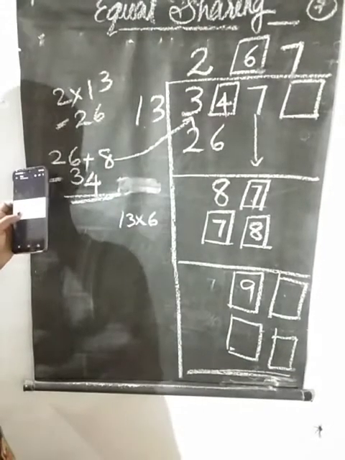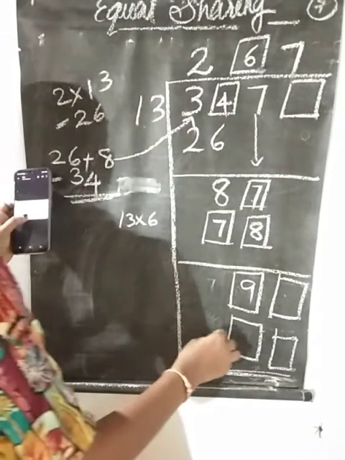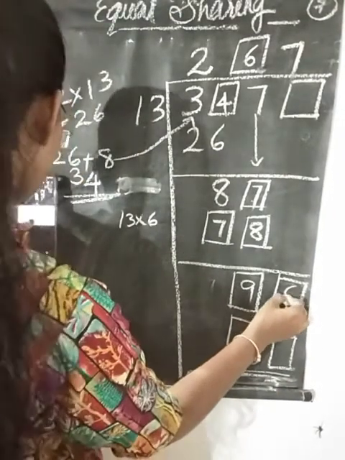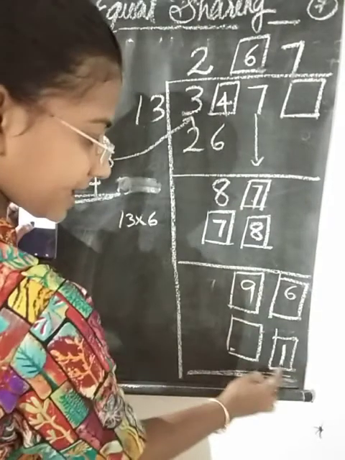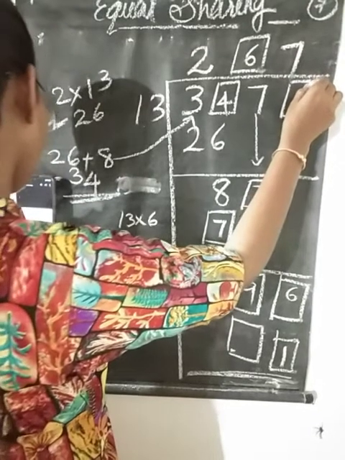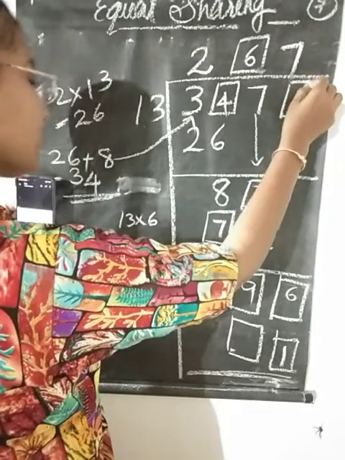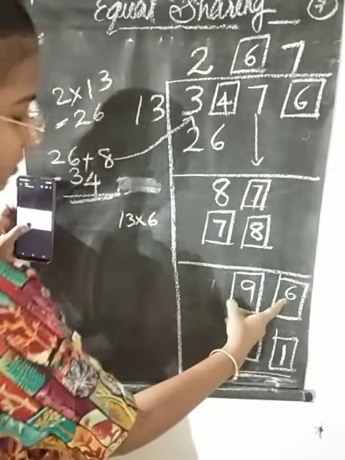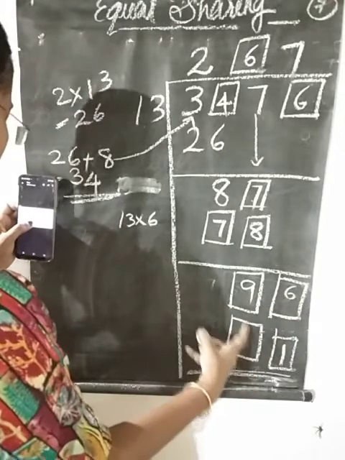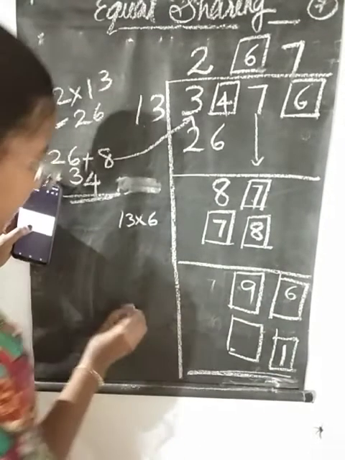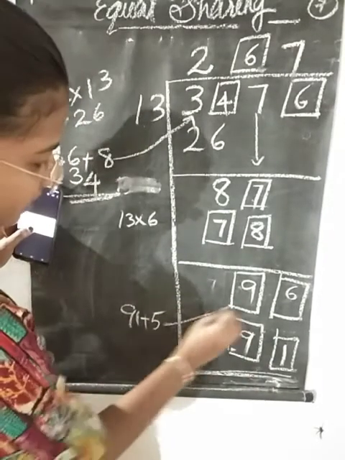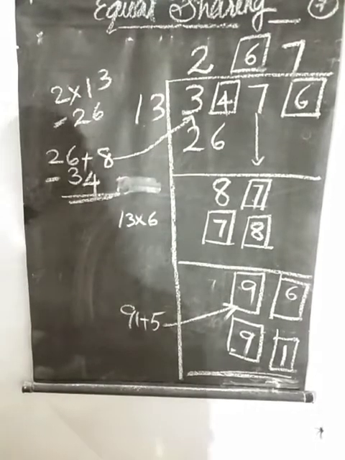Listen, here the number 6 and 1. 6 minus 1 gives 5. So you can write 6 also here. How do we find this? 91 plus 5 gives 96.